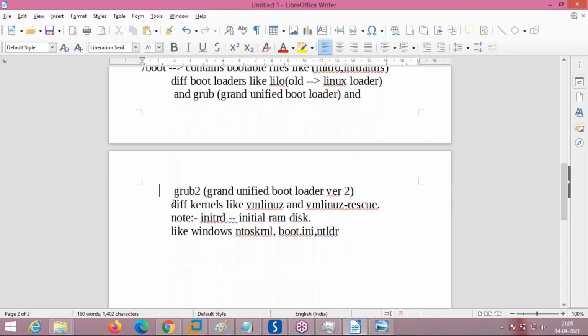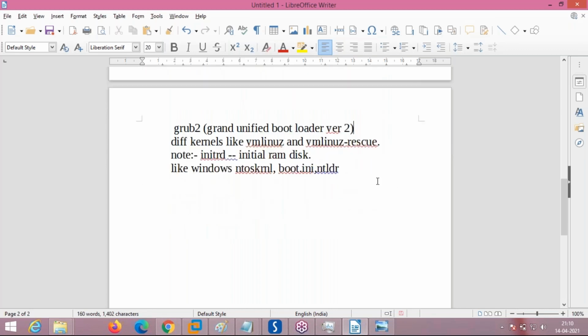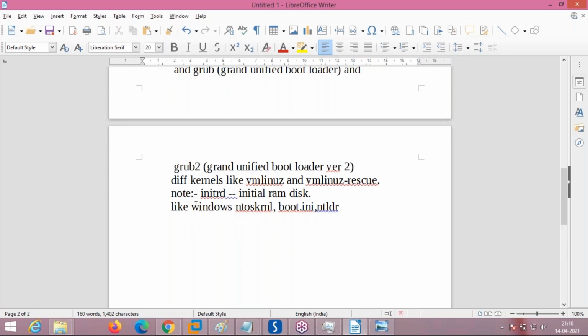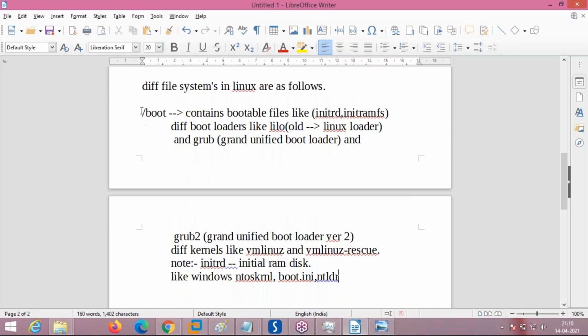You can see there are different types of kernels also located in the boot directory. Yesterday I showed you two types of kernels. One is the normal kernel, vmlinuz. The second type is the rescue kernel, which is called vmlinuz rescue. So this is equivalent to the Windows boot files. Wherever the boot files are in Windows, the equivalent boot directory contains all the bootable files like the bootloader and kernels.